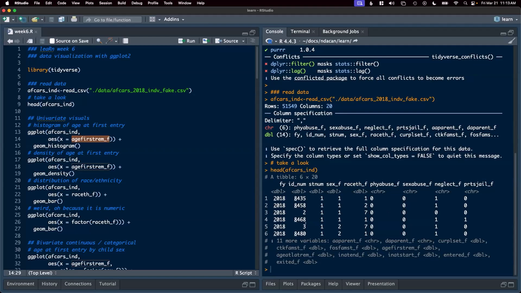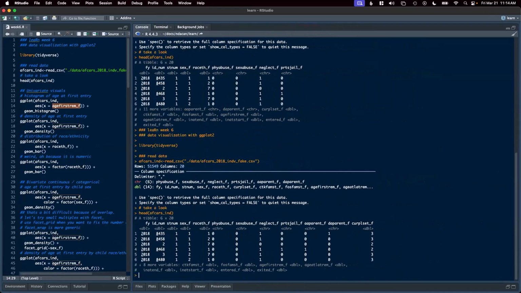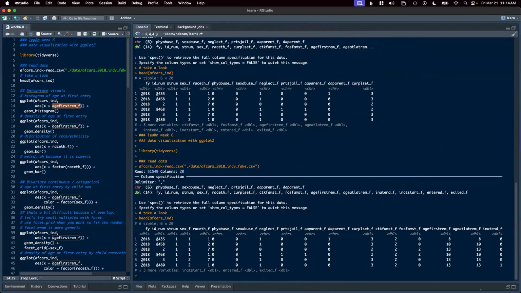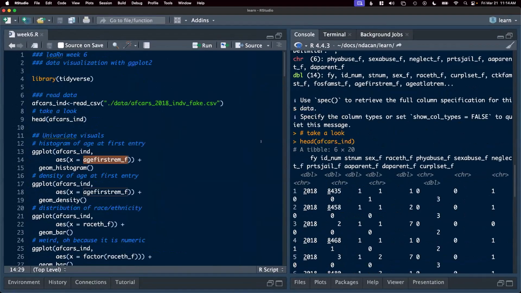And we don't see it over here. I'm going to make my text a little smaller for a second so we can actually see that variable. Got to go very small, or I could make my screen a bit larger. Let's do that. Okay, yeah, here's the age at first removal variable over here. And we can see that this is an integer that takes on values that represent the numeric age of the child when they were first removed into foster care. So we're going to look at the distribution of that variable across cases.